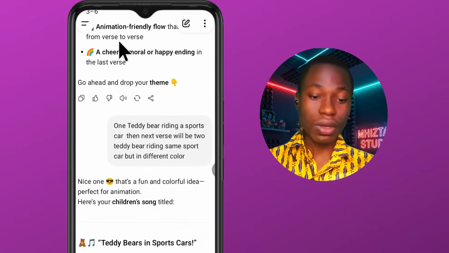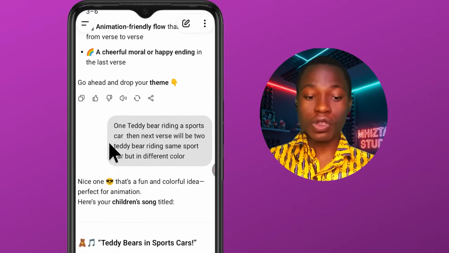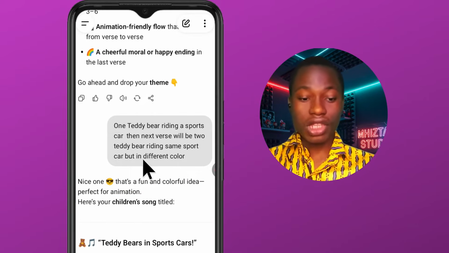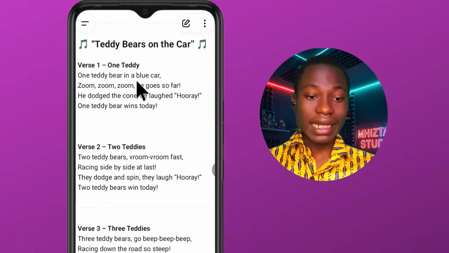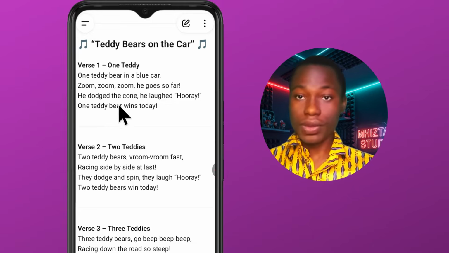So the topic I told it was something like one teddy bear riding a sports car. Then the next verse will be two teddy bears riding the same sports car but in a different color. And this is the lyrics it generated. Look at it: one teddy bear in a blue car, zoom, zoom, zoom, zoom. You can see that the lyrics are very simple for a child to understand.